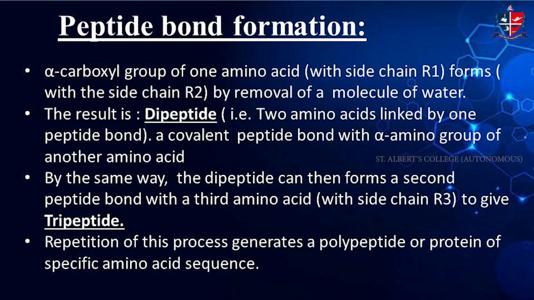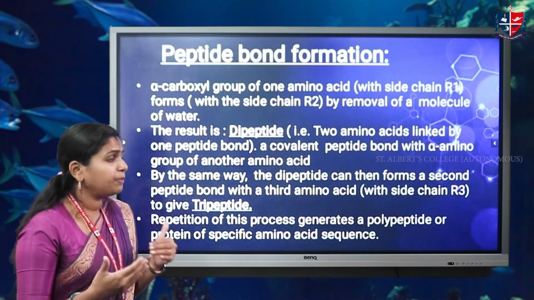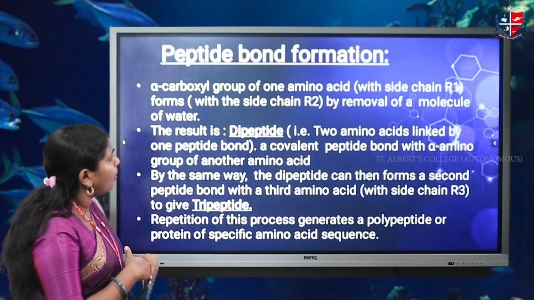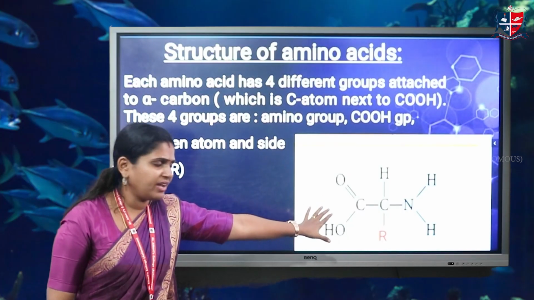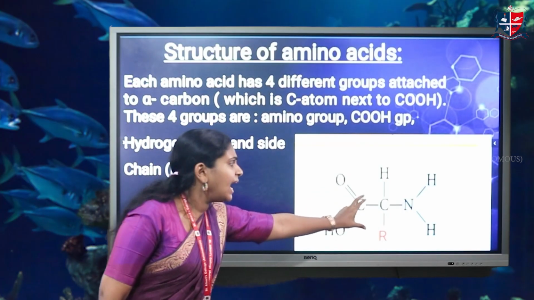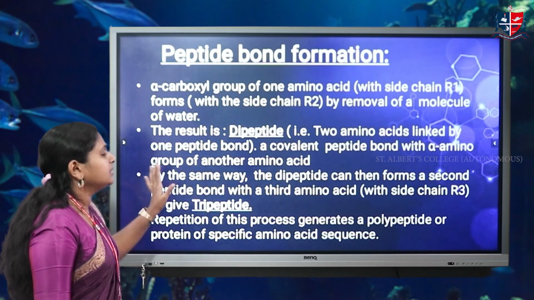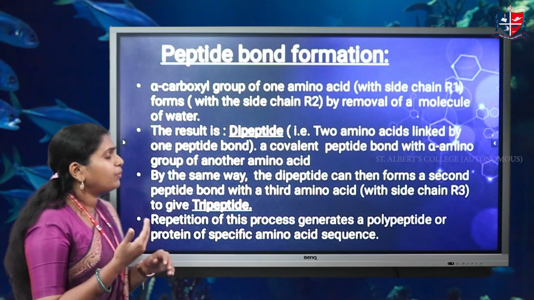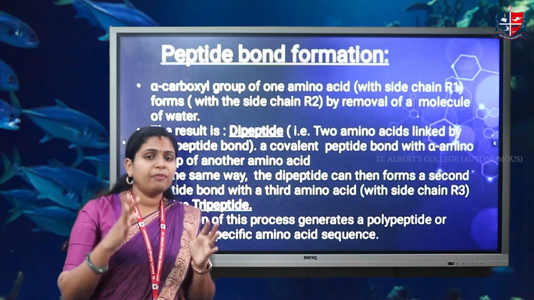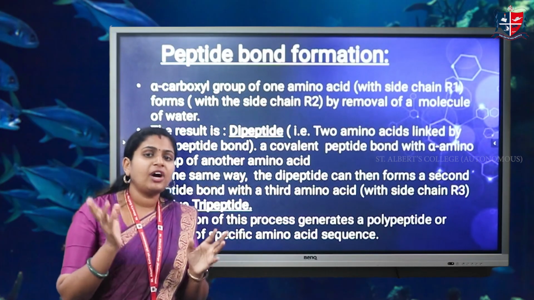Coming to peptide bond formation, that is how the peptide bond is formed. We have already seen the structure of the amino acid: this is the carboxyl group and this is the amino group. In peptide bond formation, one molecule of water is removed from the carboxyl group of one amino acid and the amine group of another amino acid.